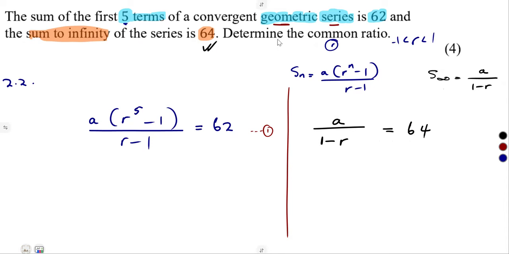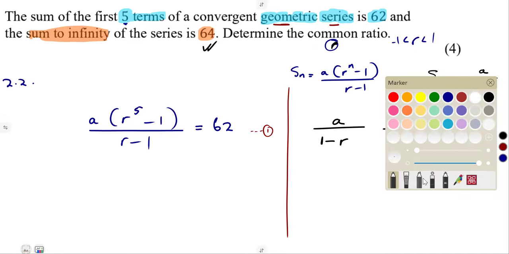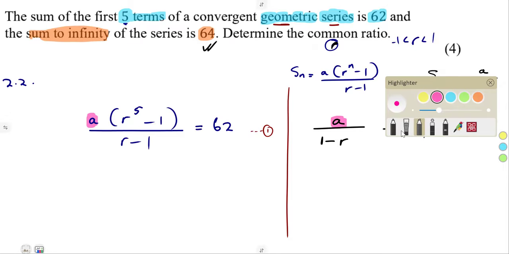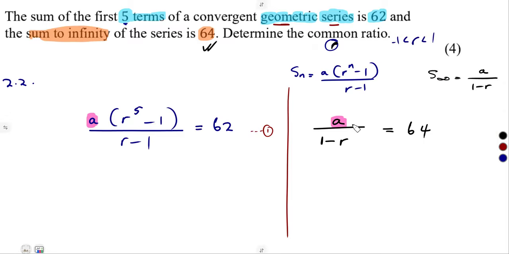But since we are to calculate the common ratio, which is r only, we can get rid of the a, because there is a here, there's also a here. So we can make a the subject from one of these two equations and substitute into the other equation. In my case, I'm going to use equation 2, the second equation.